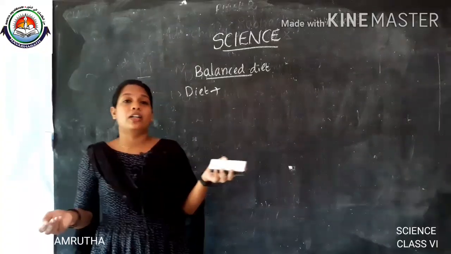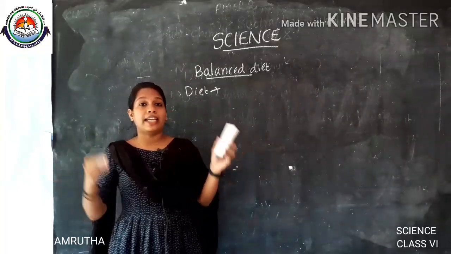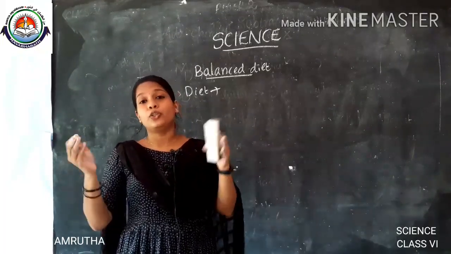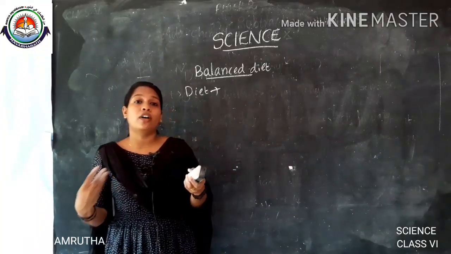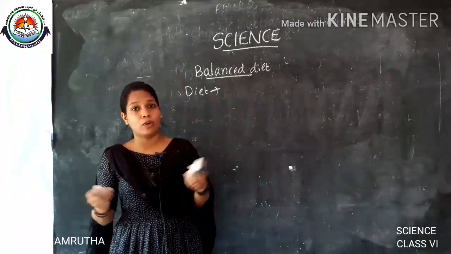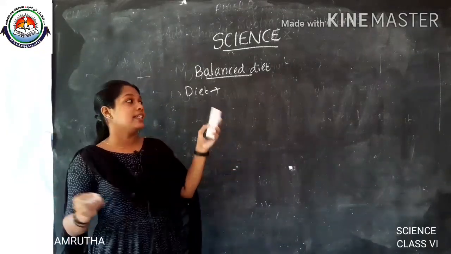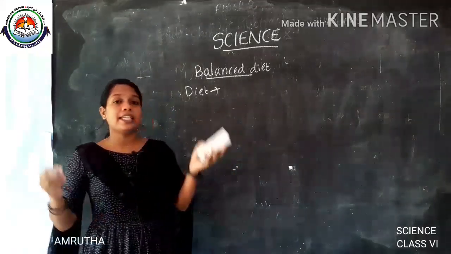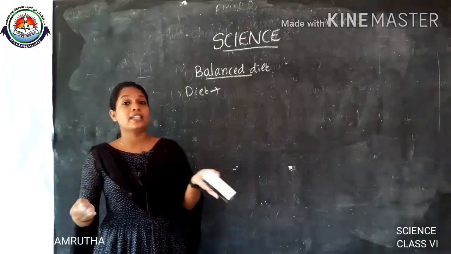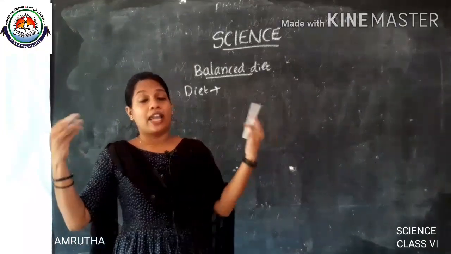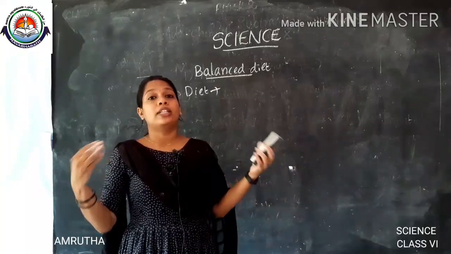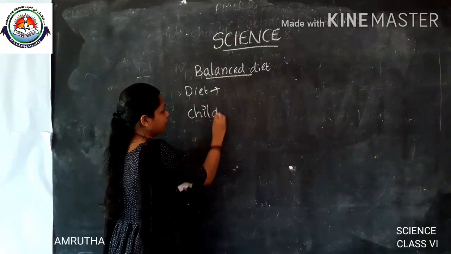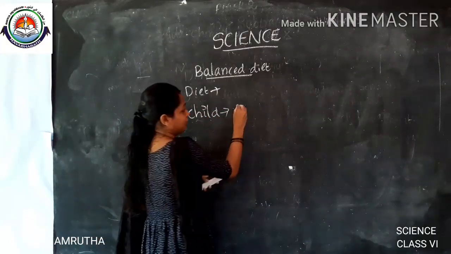In the case of a growing child, the diet must contain proteinaceous food. As I told you earlier, protein is the nutrient that helps in growth and repair of cells in our body. So a growing child needs proteins in larger quantity. Similarly, each person needs a diet in accordance with their age, sex, condition or occupation.